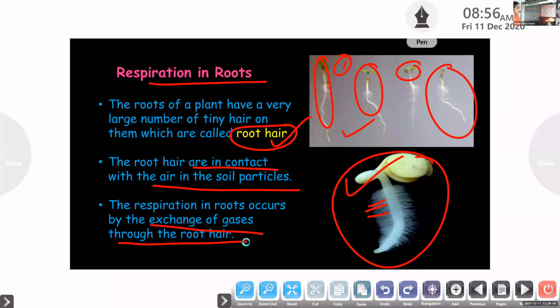Why? How does it happen? The particles which are responsible for the smell get mixed with the air particles. And when the air moves, these particles which are responsible for smell also move along with the air. That is called diffusion.